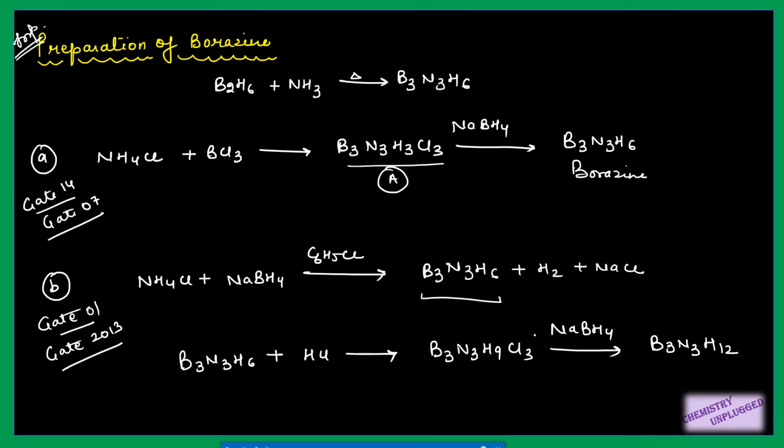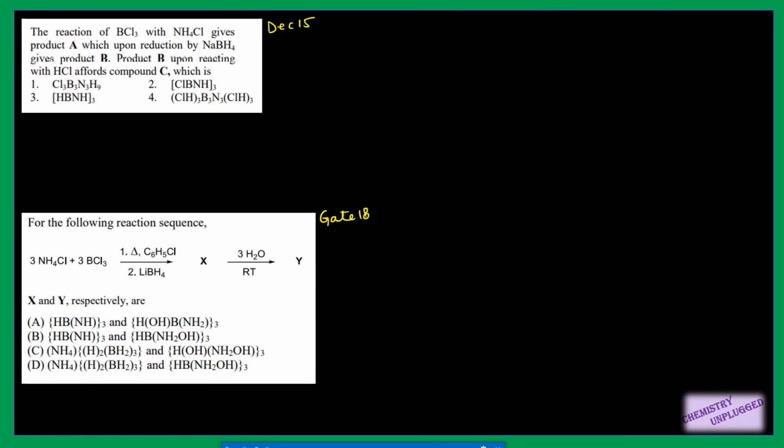What you have to do is simply remove these three Cl, and in place of each Cl add H, right? So it will become B3N3H12 plus B2H6 plus NaCl. You can balance this reaction, right? So this reaction is also very important. Then we can do our questions.